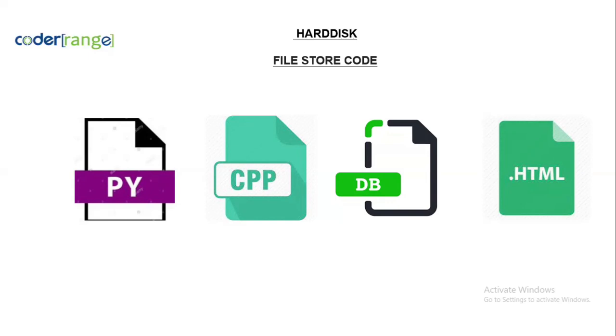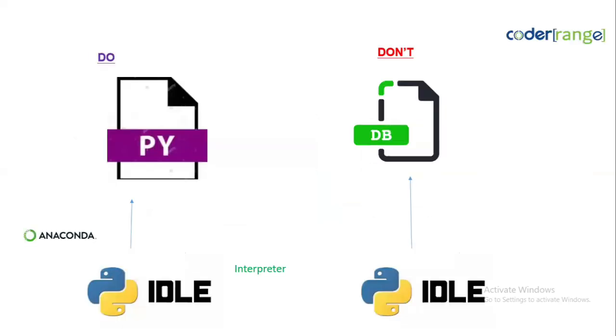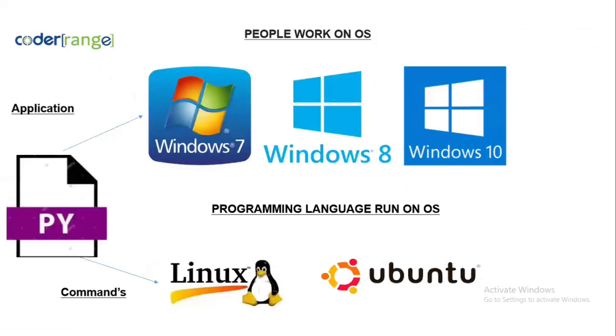You cannot use the same application for all files. For Python, we can use Python IDLE, Anaconda or VS Code, but the same IDLE will not work with a database file, because Python IDLE is very specific to Python files only.